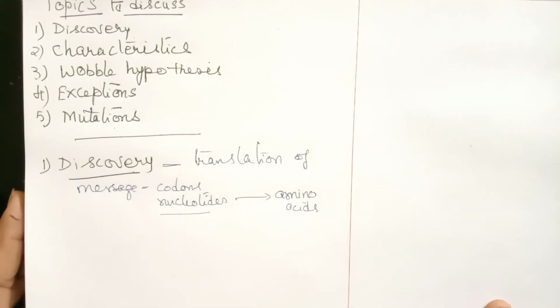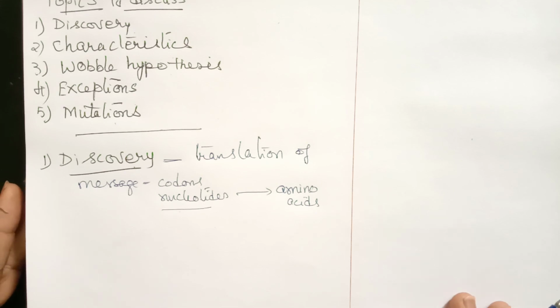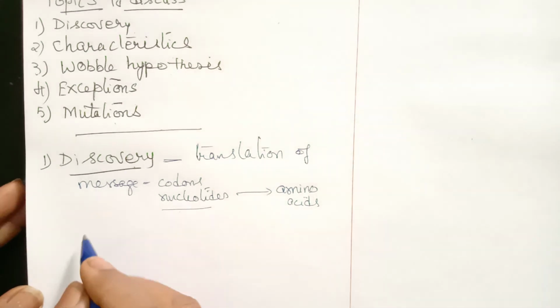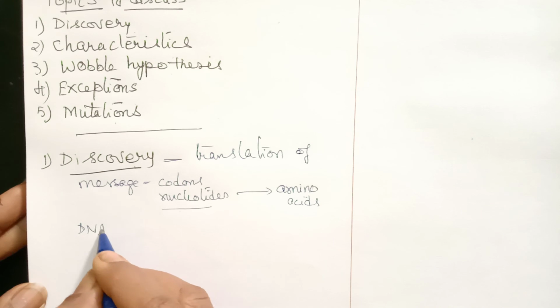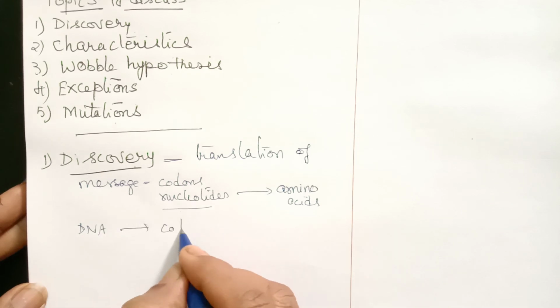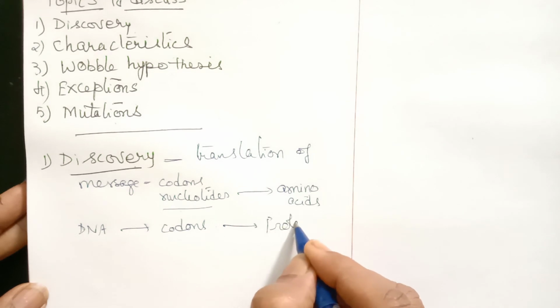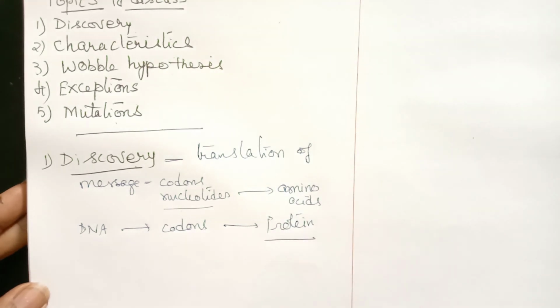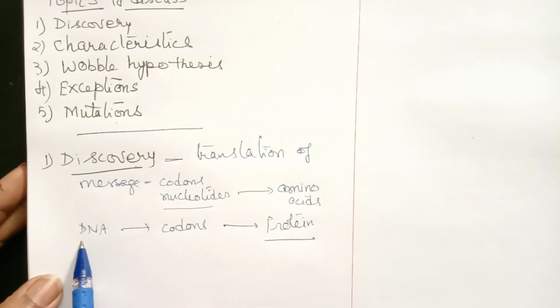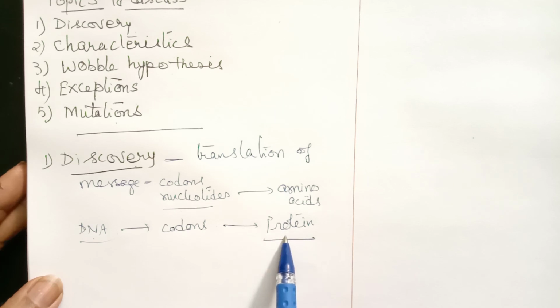Whatever codons are present on mRNA, that is actually decided by DNA. DNA will decide the codons, and based on the codons, a particular protein is synthesized. It is observed that if there is any change in the nucleotides of DNA, there is also a change found in the protein.